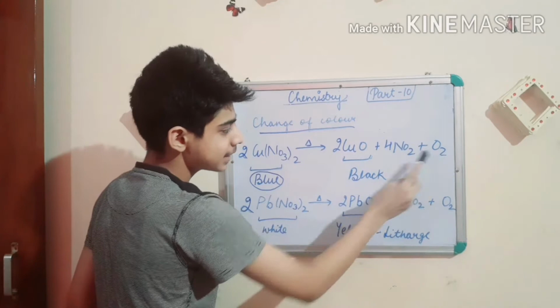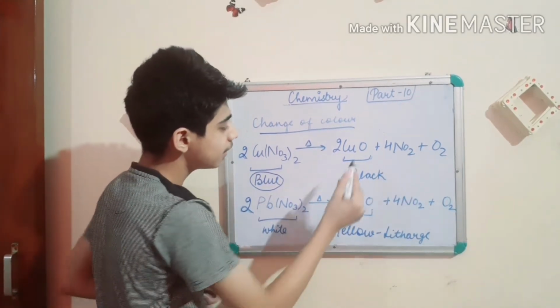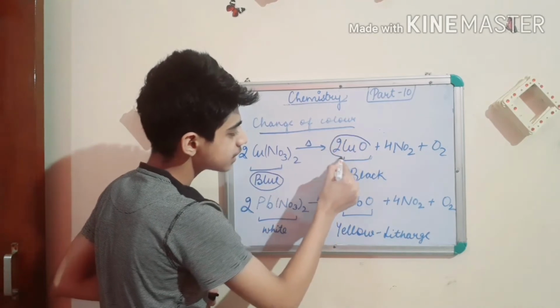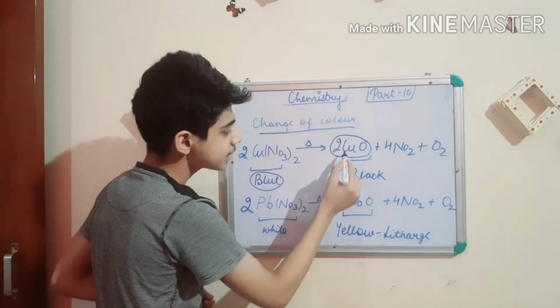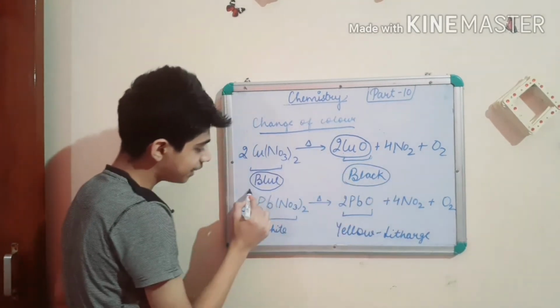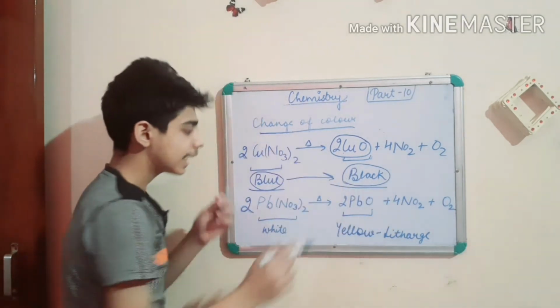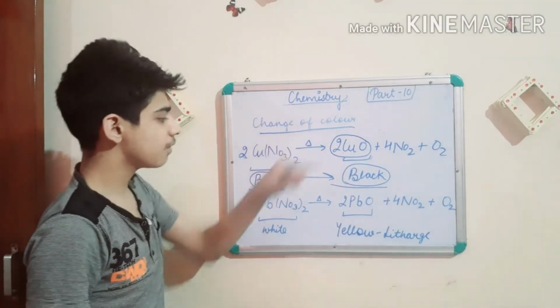Oxygen is a colorless gas. But the thing which is left is copper oxide, which is always black in color. So we have taken a blue compound, but it changes to a black compound. So chemical reactions also tell us change of color.